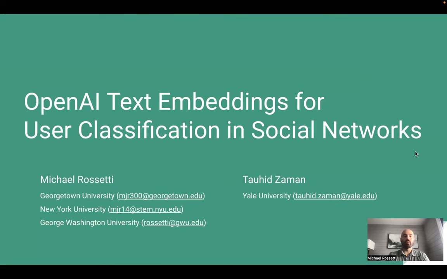My name is Michael Rossetti, and I'm here to talk to you about a research project I've been working on with my colleague, Tauhid Zaman, entitled OpenAI Text Embeddings for User Classification in Social Networks.